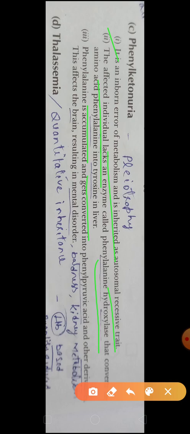But if the affected individual lacks this enzyme, then the phenylalanine will not be converted. So this phenylalanine is accumulated, and this accumulated phenylalanine gets converted into phenyl pyruvic acid.